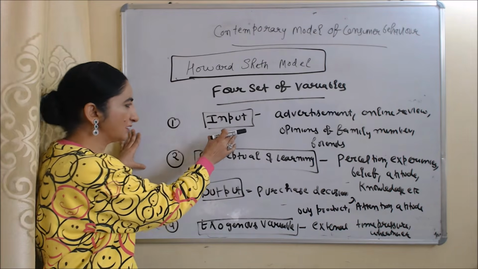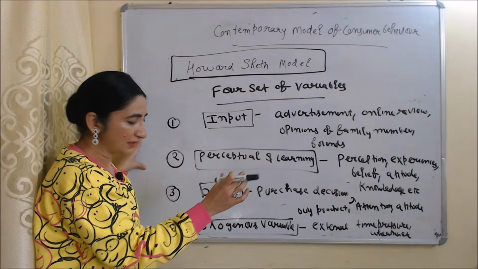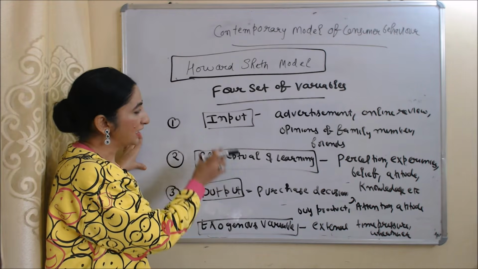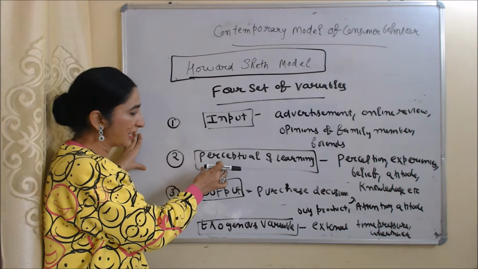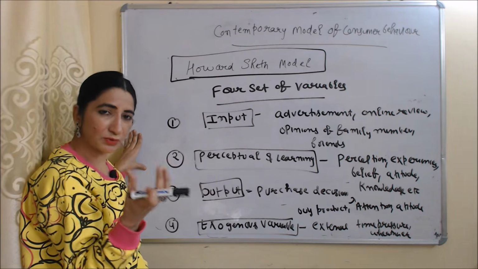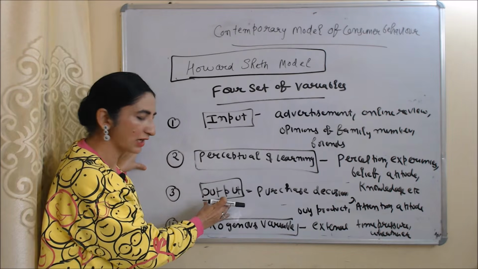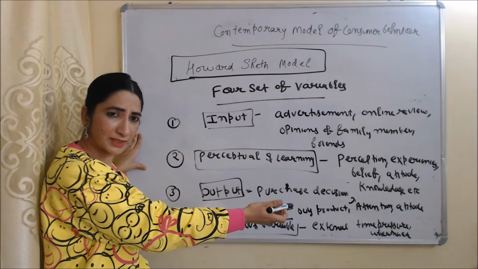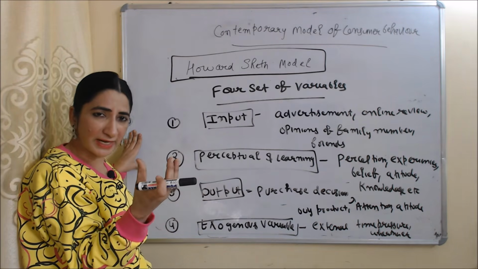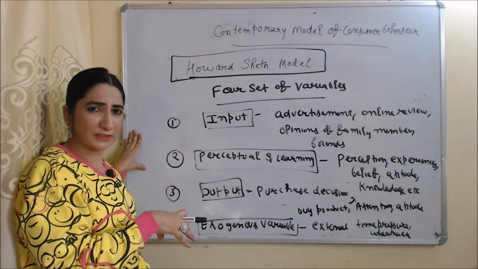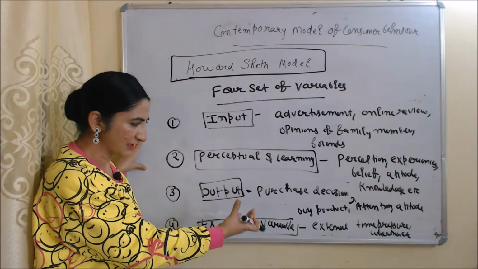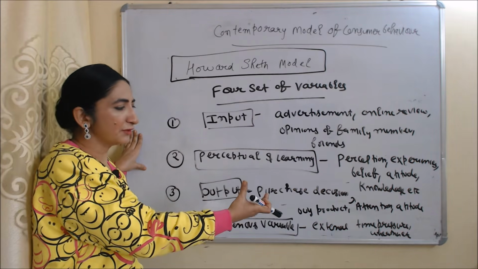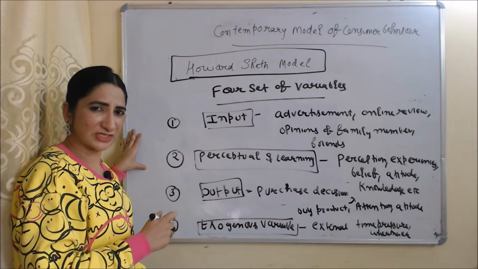Influenced by input variables and perceptual and learning variables, consumer come to one conclusion, and this conclusion is called output. Output includes consumer purchase decision. For example, he can buy a product or pay more attention on particular brand or develop some attitude about particular brand. Last is exogenous variable. Exogenous variable are external factors which influence consumer behavior. For example, time, pressure, weather, etc.